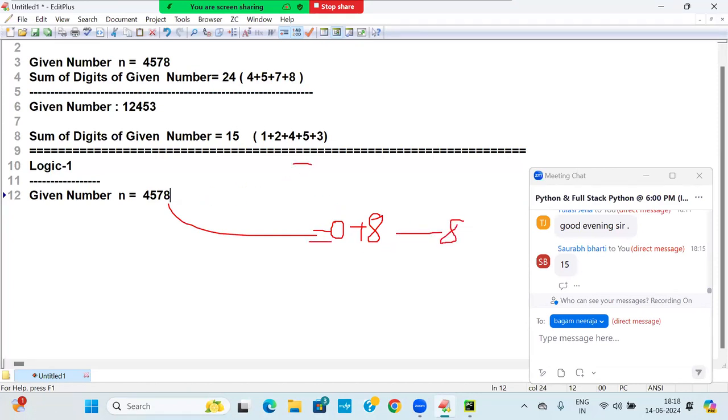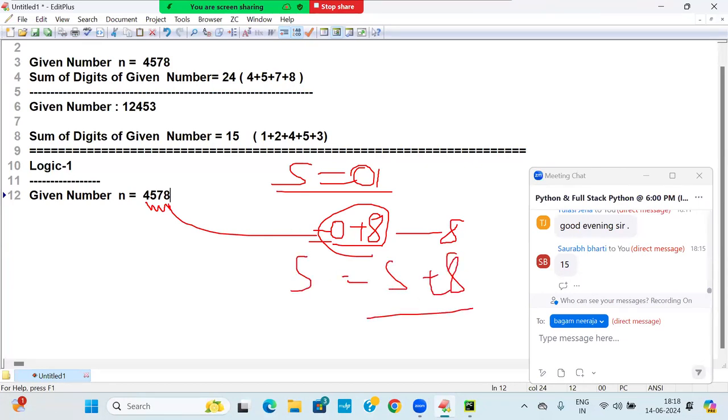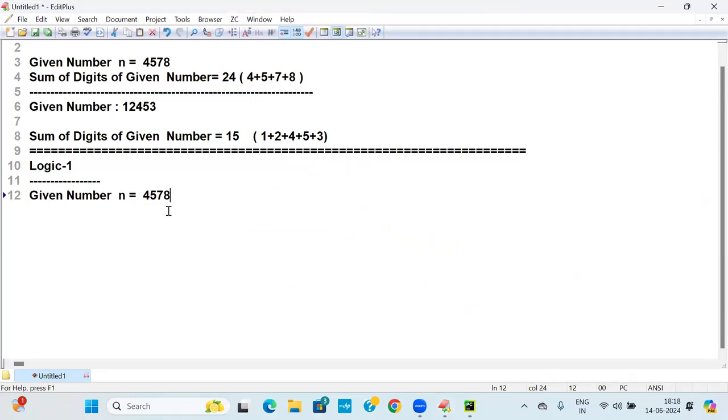That means the initial sum I'm going to take as 0, because I'm going to keep taking the digits' sum. So S is equal to 0. 0 plus 8 is 8, which I'll keep in the sum. S plus 8. When the number 8 is taken, what is left out is 457. Next I will take 7, and that digit I will add to the previous digit.